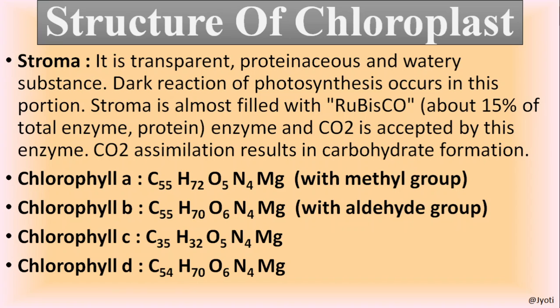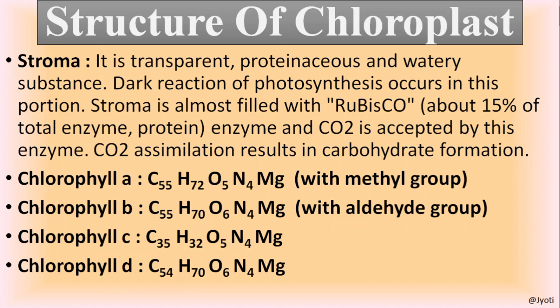Okay. So now let us see what pigments are present in the chloroplast. You know that the chloroplast contains the green pigment, that is chlorophyll. But these chlorophyll pigments are of different types: chlorophyll A, its formula is C55H72O5N4Mg, and its special feature is that it is with a methyl group. Very important for your NEET examination.